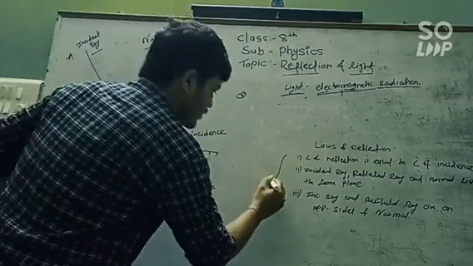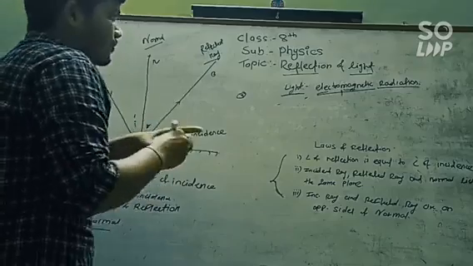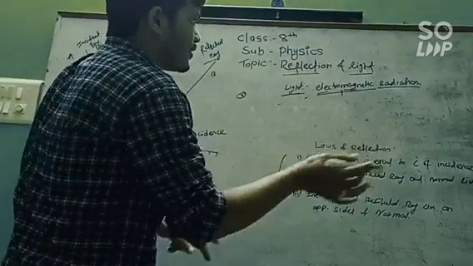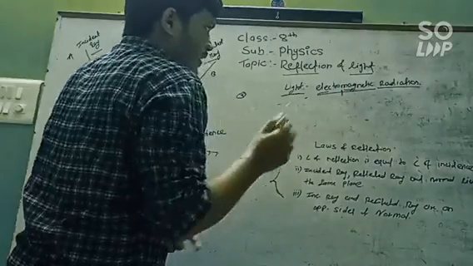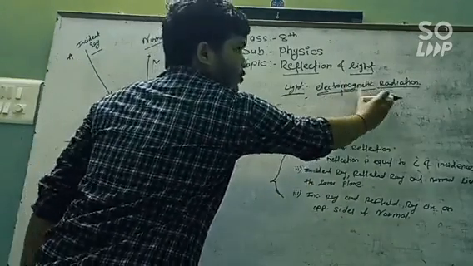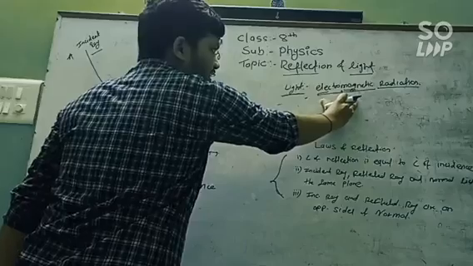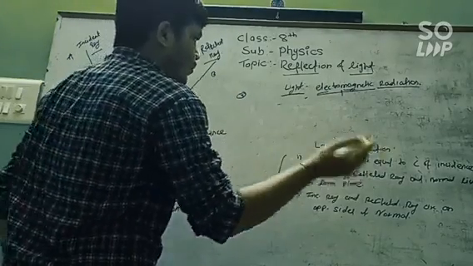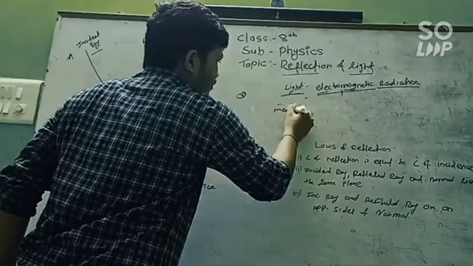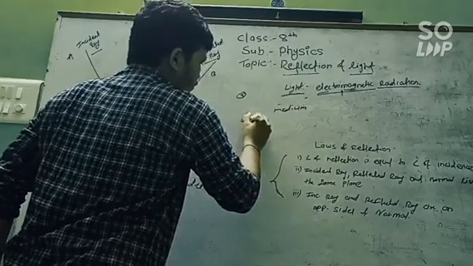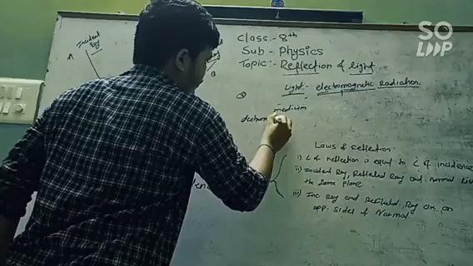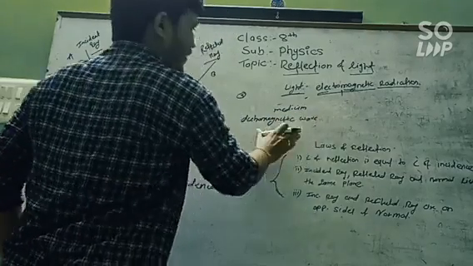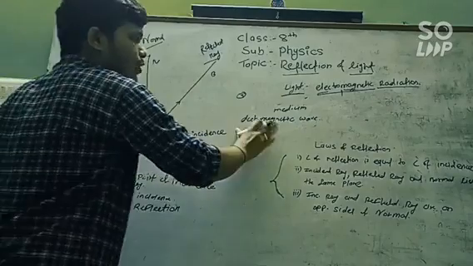Now let's summarize what we have studied till now. That's light, reflection of light. To understand the reflection of light, we have to understand what exactly light is. Light is nothing but electromagnetic radiation. Now what is electromagnetic radiation? It propagates in the form of waves. One important point is that it does not require a medium for its propagation.